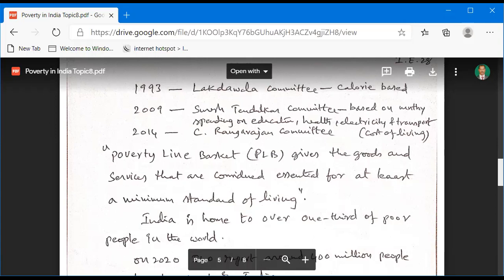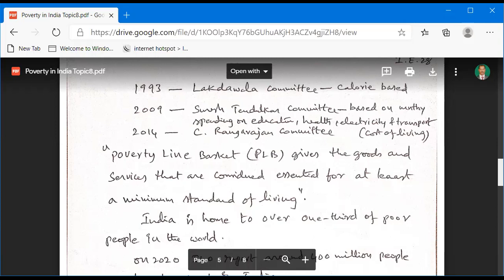The poverty line basket indicates the goods and services that are considered essential for at least a minimum standard of living.